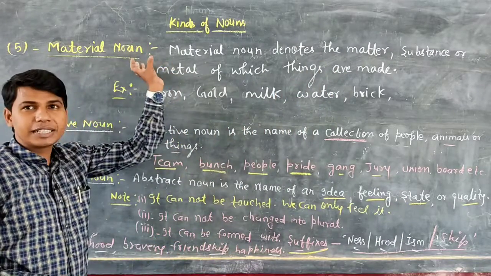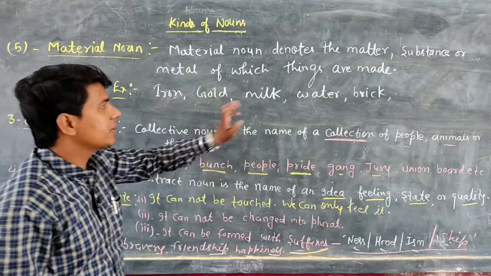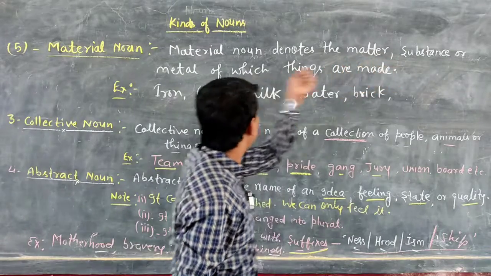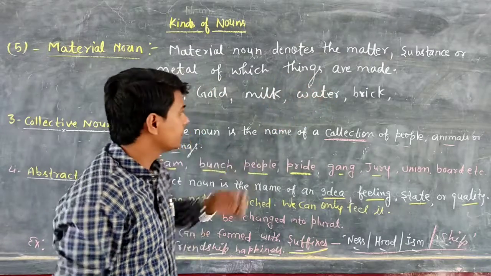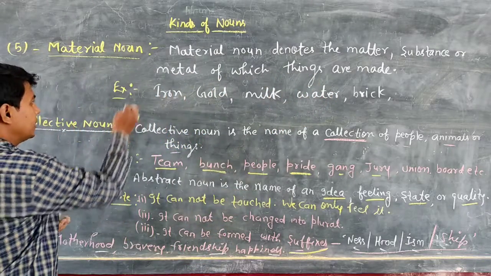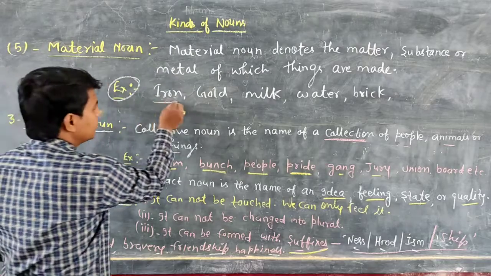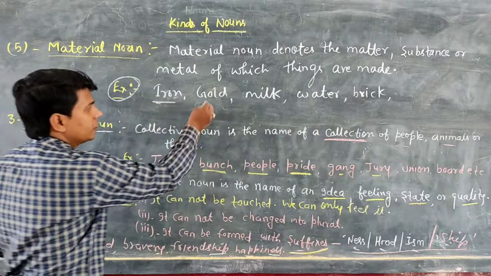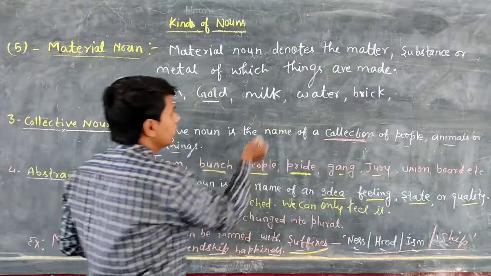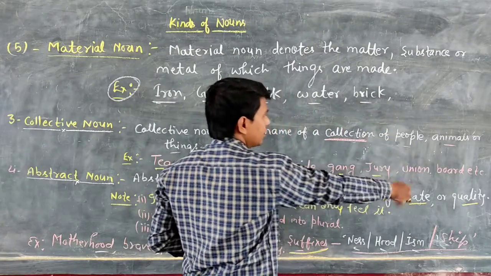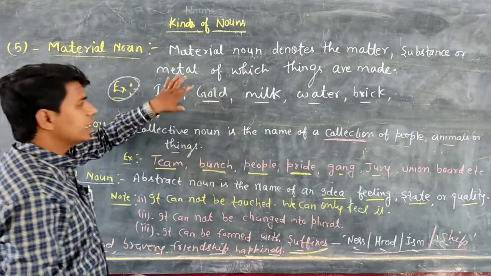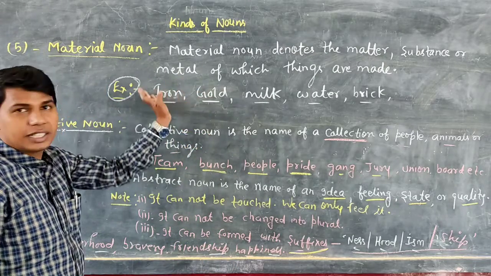Generally, in a material noun we talk about these three things: matter, substance or metal of which things are made. Let's see the examples. Iron, that is a metal. Gold is also a metal. Milk, that is a substance. Water, brick. These are all examples of material nouns.